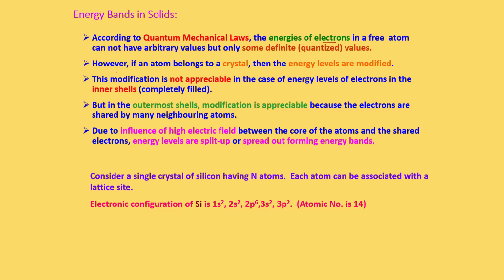values. So here we can say if an atom belongs to a crystal, then the energy levels are modified, and this modification is not appreciable in the case of energy levels of electrons in the inner shells. So overall, based on the energy gap value, we can classify the material as insulator, conductor, and semiconductor. Let us see one by one.